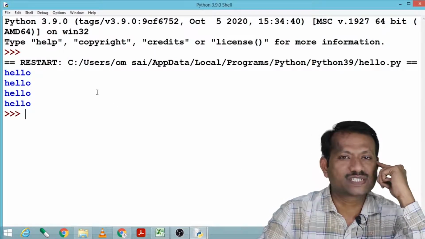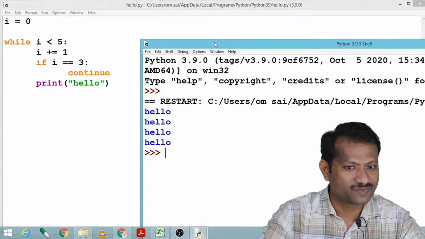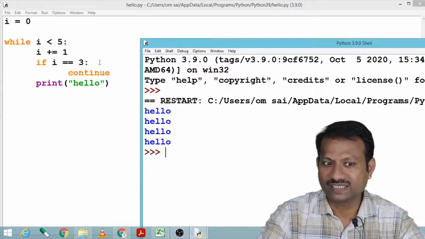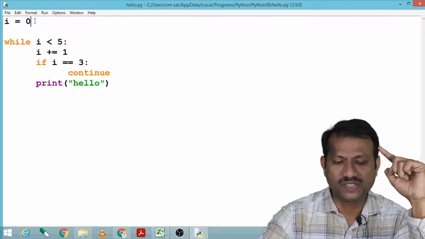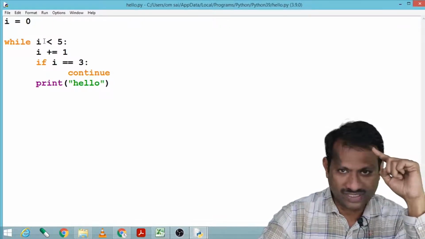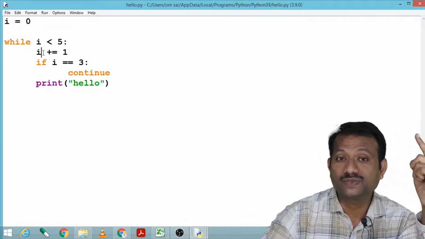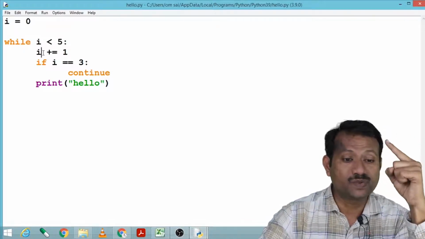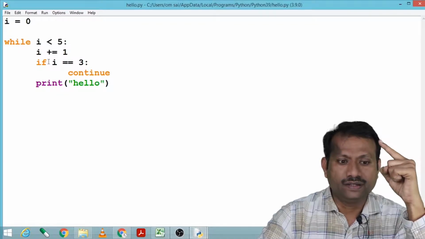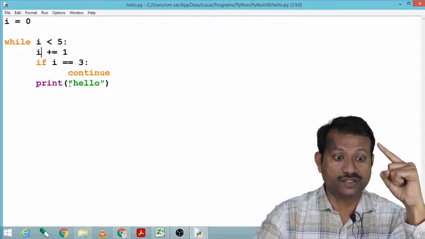Now it has given hello for 4 times. We are expecting 5, but it is giving 4 times. How? Let us see. Initial value of i is 0. Is 0 less than 5? Yes. So it has gone here. Now i becomes i plus 1, that is, it becomes 1. And here this if will be false and it will print the first hello.